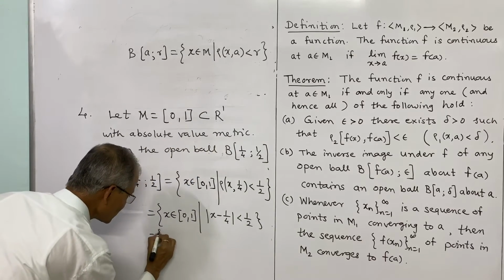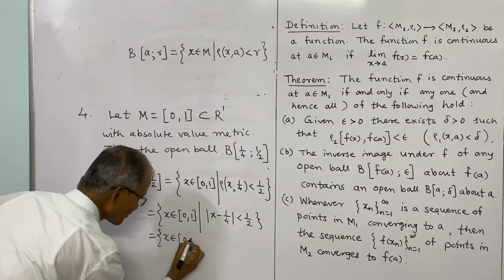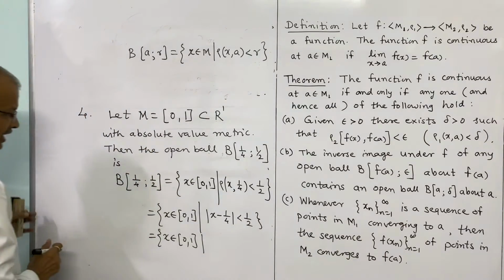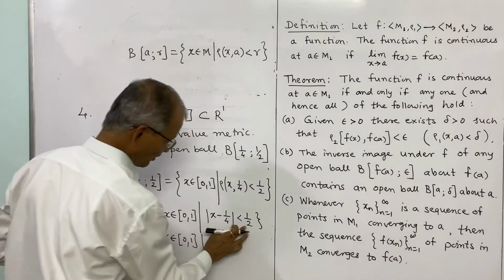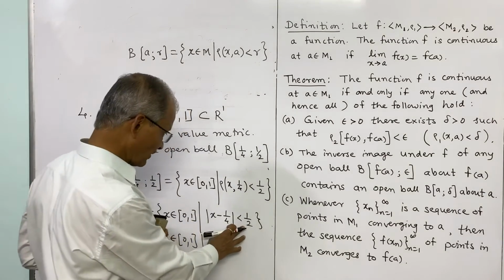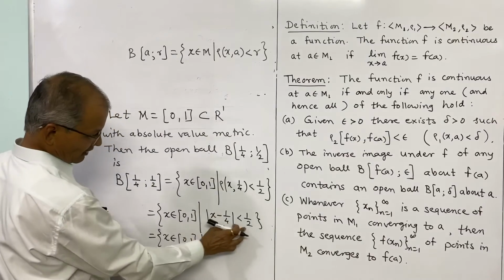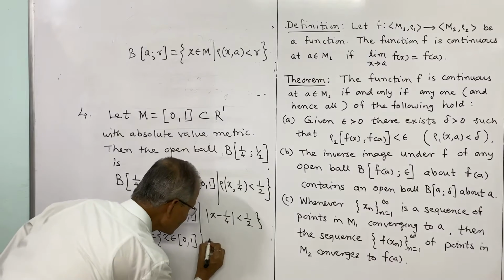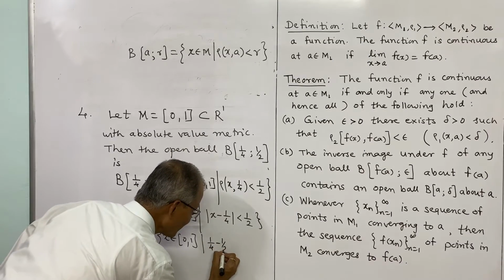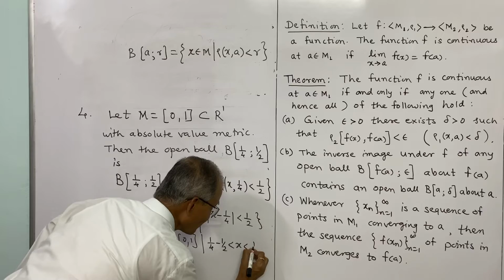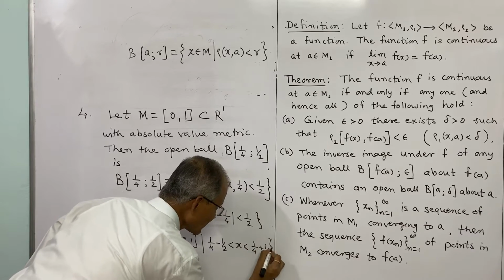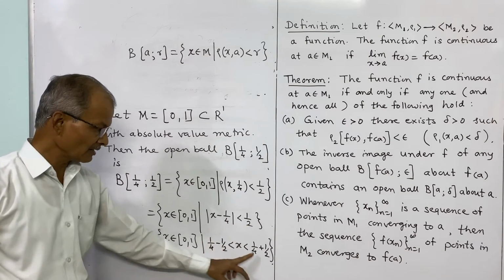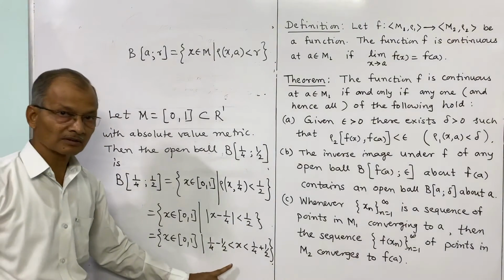This inequality can be written as 1/4 minus half is less than x is less than 1/4 plus half. x is to be placed between the difference and the addition of these two numbers, so it is to be remembered.